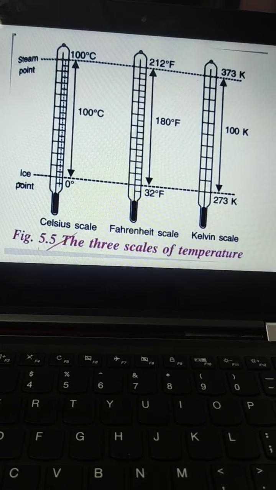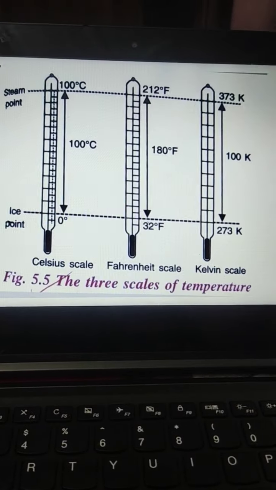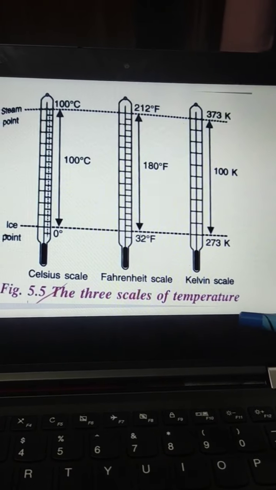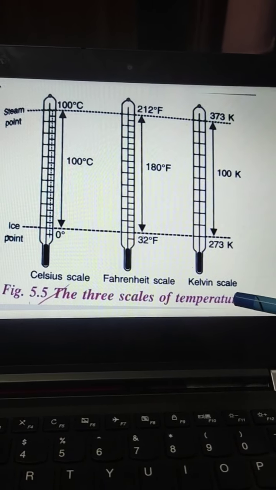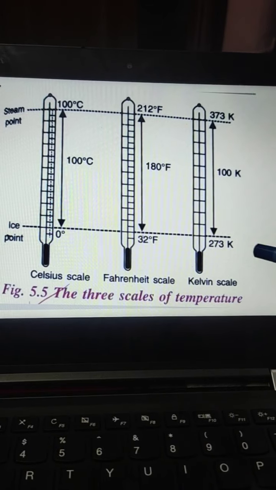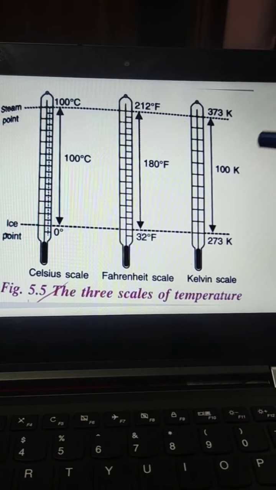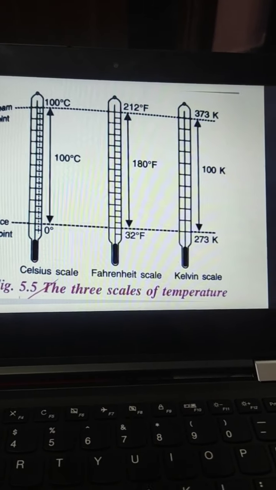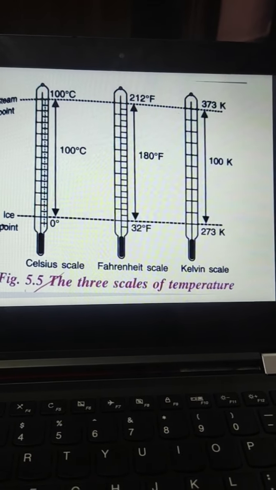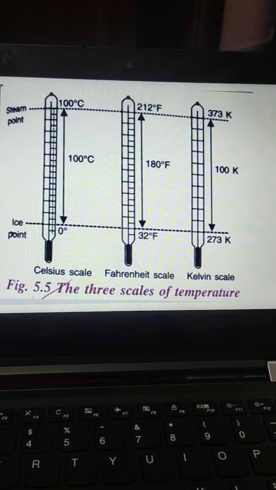Next we are having this diagram. They have represented you 3 scales of temperature: Celsius scale, Fahrenheit scale and Kelvin scale. These are the ice point, these are the steam points and these are the number of divisions. I think we have discussed it now only, so there is no need to discuss again.